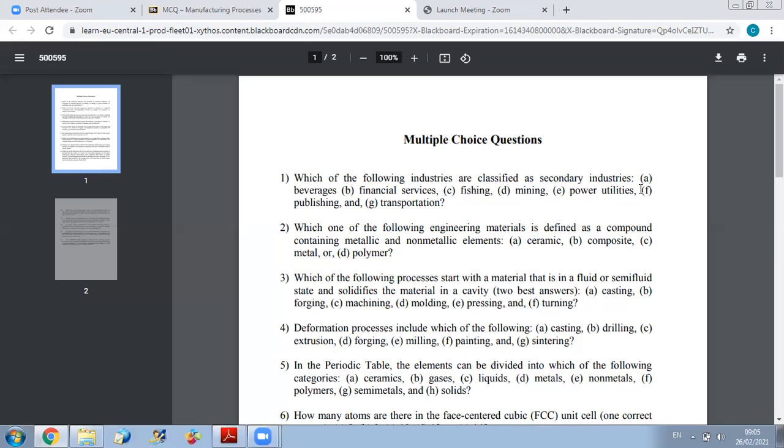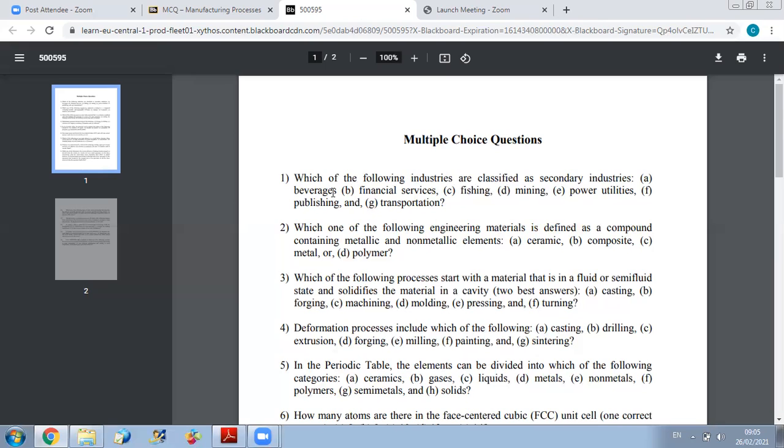Secondary industries will transform the things provided from primary industries into products that are useful. So these are the secondary industries, and tertiary industries is the service sector. So here, for example, what are the secondary industries?